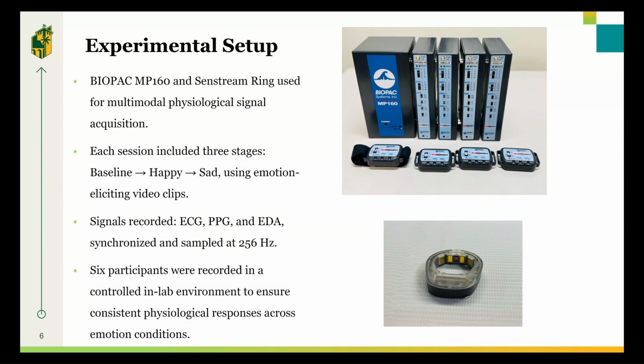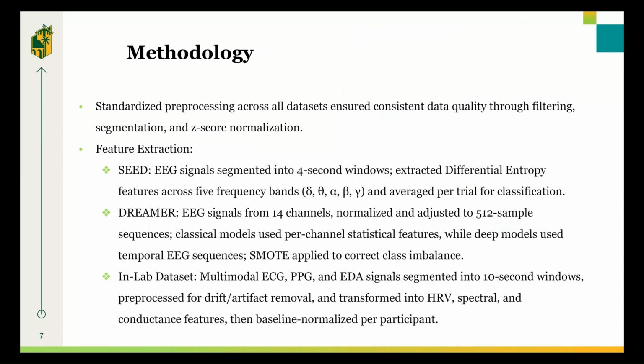For our in-lab dataset, we used a BioPac MP160 system along with a SenStream ring for our multimodal signal acquisition. The experimental protocol for our 6 participants was consistent. Each session started with a baseline period, followed by video clips designed to elicit happy and sad emotions. Furthermore, we used a rotating Latin square system. This ensures that the previous video clip doesn't influence the next. The specific signals we recorded were ECG, PPG, and EDA. These were all synchronized and sampled at 256 Hz in a controlled environment to ensure high-quality, aligned data for our analysis.